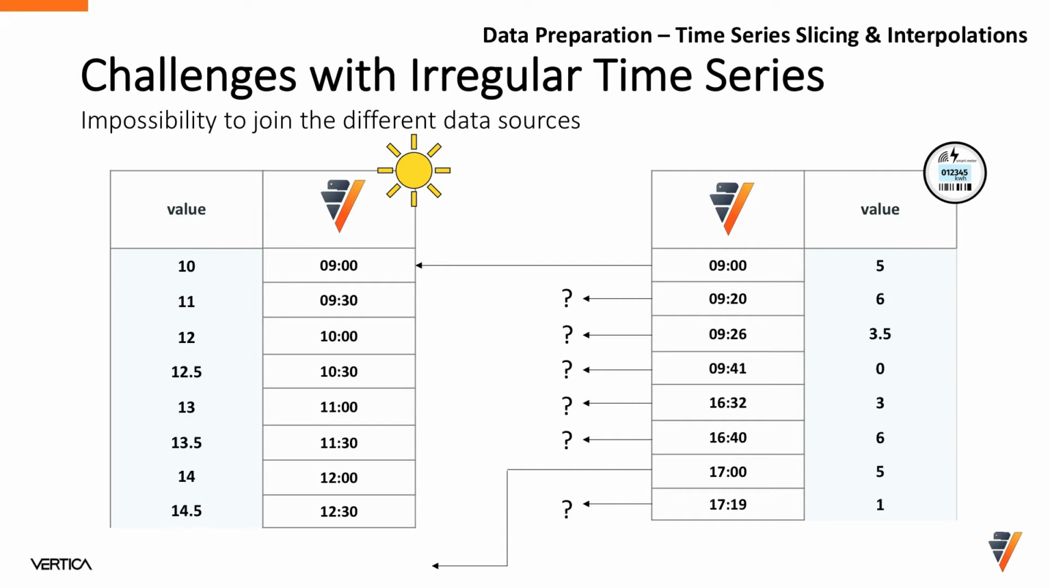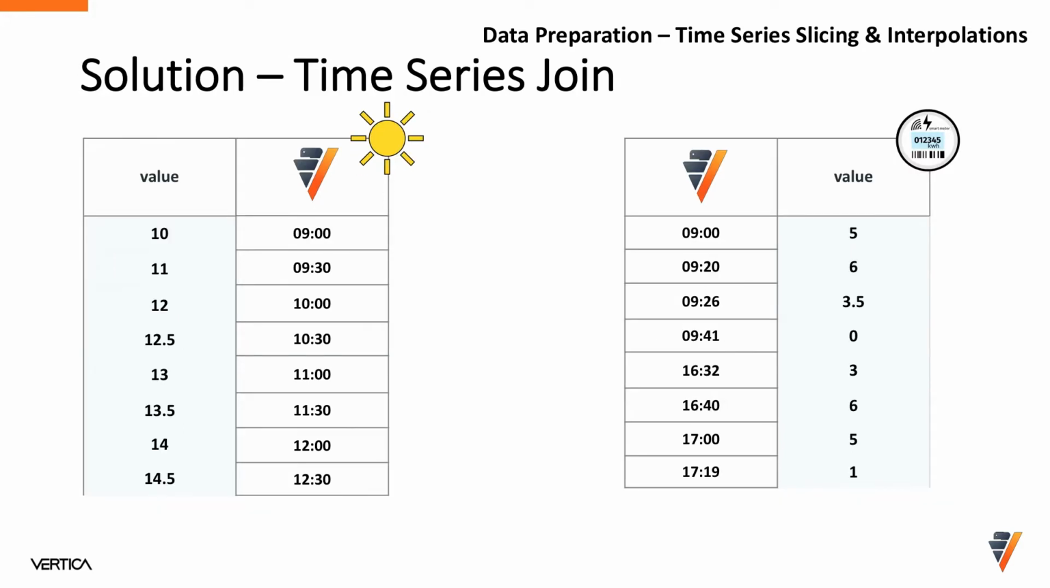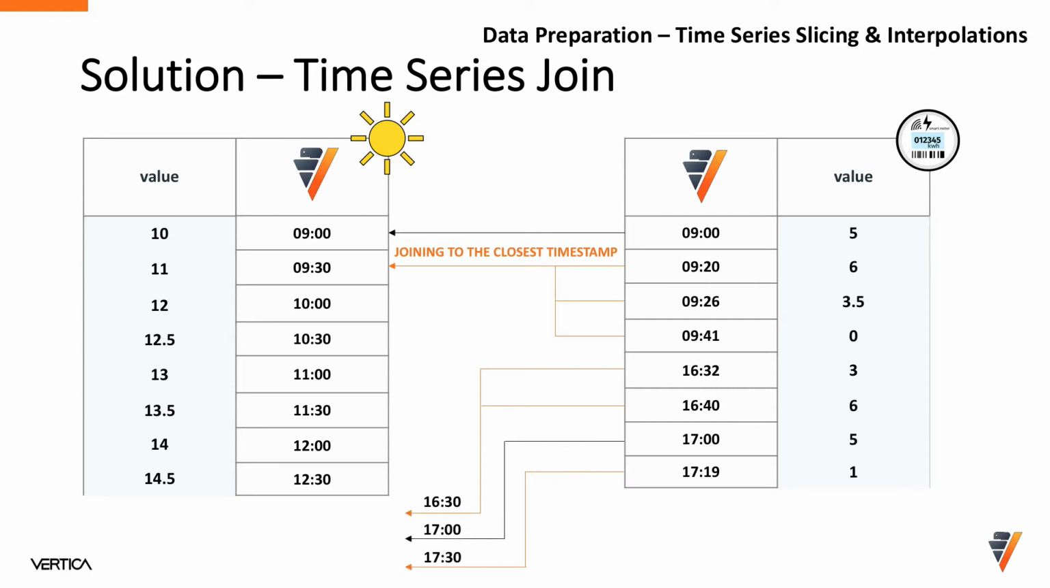A must-have feature which is included in the Vertica database is time series join. The first row can be joined immediately as there is a perfect matching. But for many of them, an idea could be to join to the closest timestamp. This kind of amazing capability allows us to work in an easy, scalable and fast way with time series.